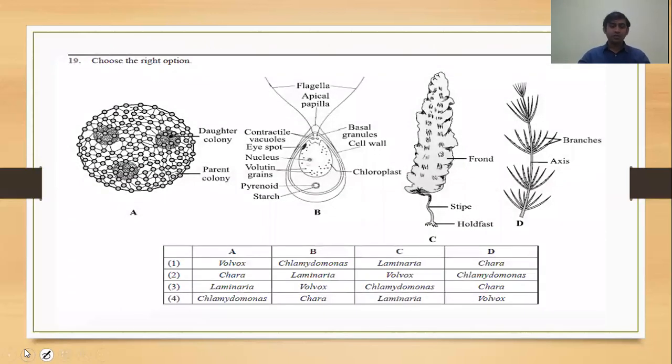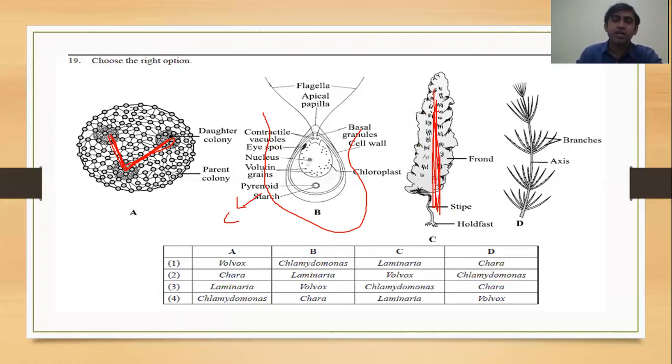Here is a diagram based question. You have to choose the correct option. What is this in the diagram? See here, how to memorize the diagram. Here you can make a V, join three dots. This is the trick by which you can memorize the diagram of Volvox, V. Then this locket shaped one is Chlamydomonas. This is L-shaped Laminaria, small L in the English letter. This is Laminaria and this is Chara. So the correct option will be number 1.